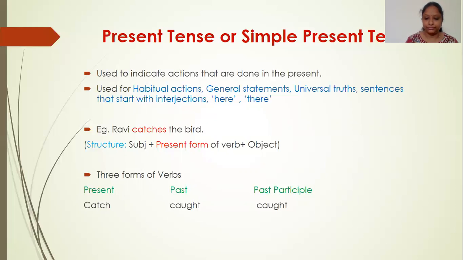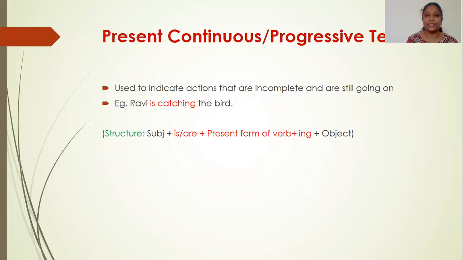Moving on, we have present continuous tense or present progressive tense. It is used to indicate actions that are incomplete and are still going on at the time of speaking. So example, Ravi is catching the bird. He started the process. He started catching the bird and he didn't complete it. He's still in the process of catching the bird. Ravi is catching the bird.